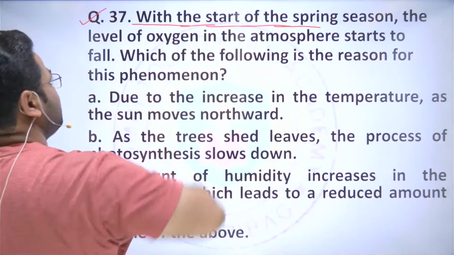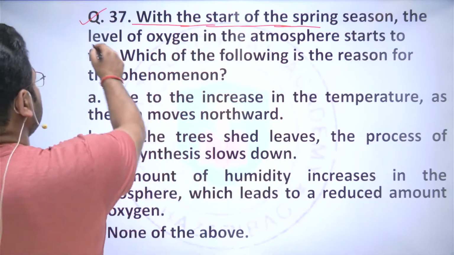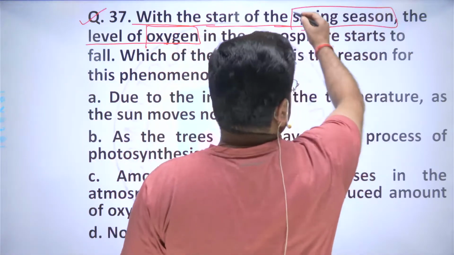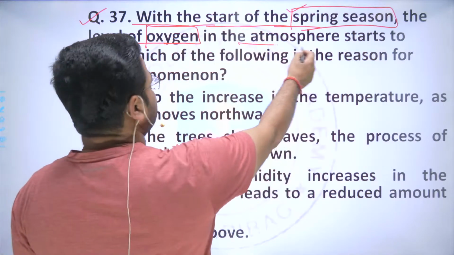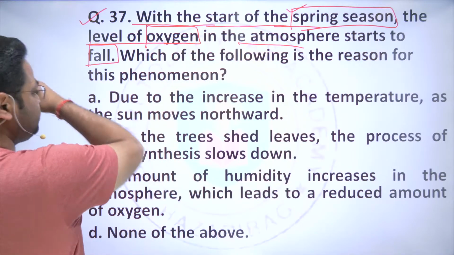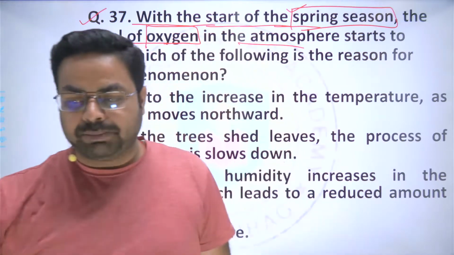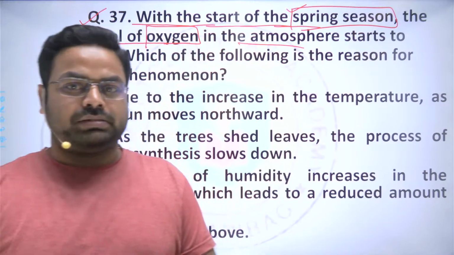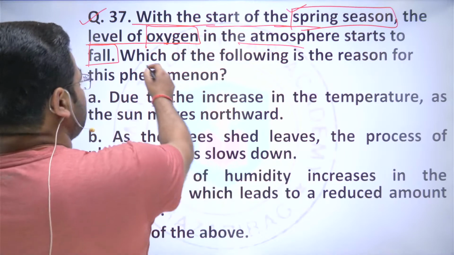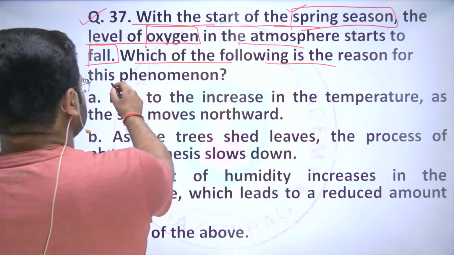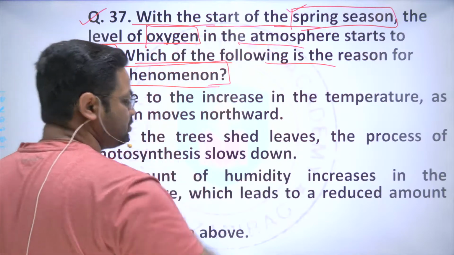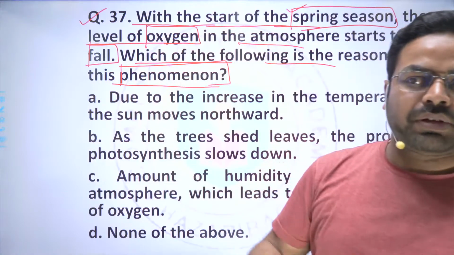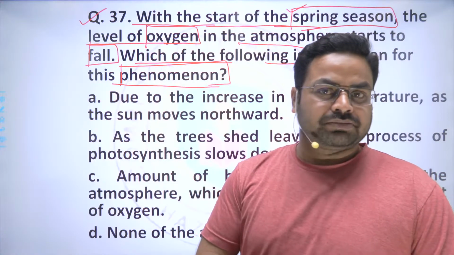What the question says, with the start of the spring season the level of oxygen. Keywords: spring season and oxygen, how they are related, ठीक है? In the atmosphere starts to fall. तो अभी कुछ दिनों में क्या होगी, what is going to happen, there will be reduction in the level of oxygen that is available in the atmosphere, right. Which of the following is the reason for this phenomena? What are the causes? What are the reasons? Why there will be a reduction of the availability, amount of availability of the oxygen in the atmosphere?